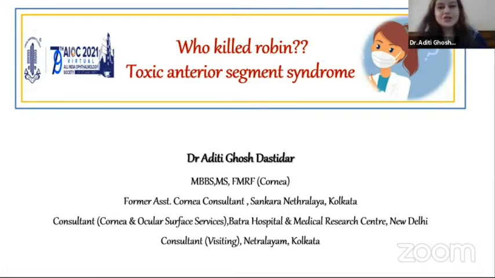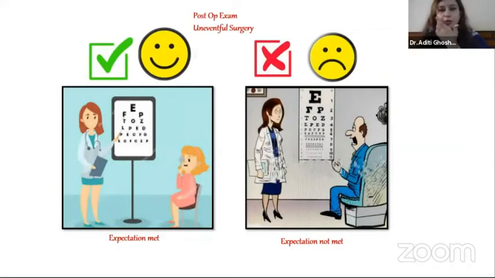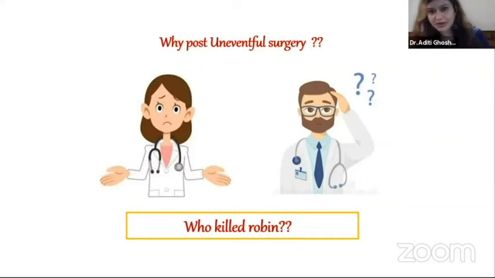Thank you so much. So who killed Robin? So I'll be speaking about toxic anterior segment syndrome in this wonderful IC session of water everywhere. So post-op examination day one of an uneventful surgery. The expectation is not meeting what we had. We had a good surgery, a well worked up surgery. Then why is the expectation not meeting? Why, post uneventful surgery, do we start questioning ourselves? What went wrong? Who killed the Robin?